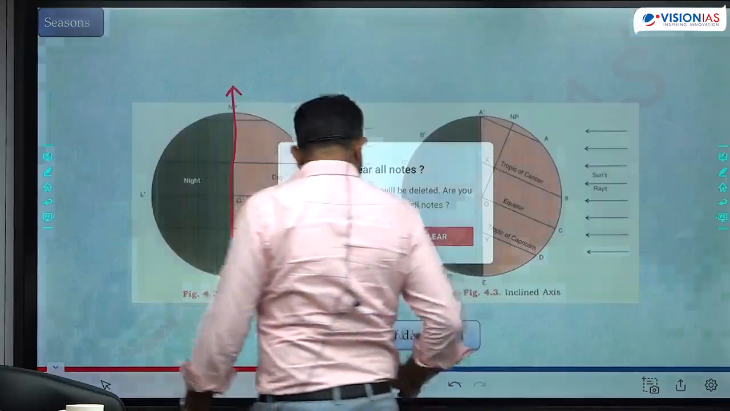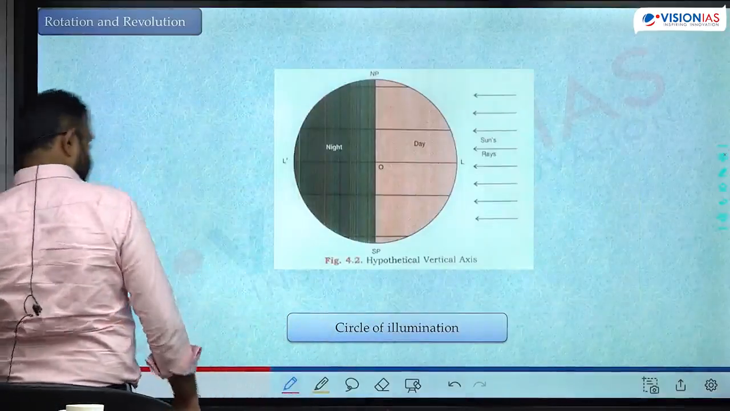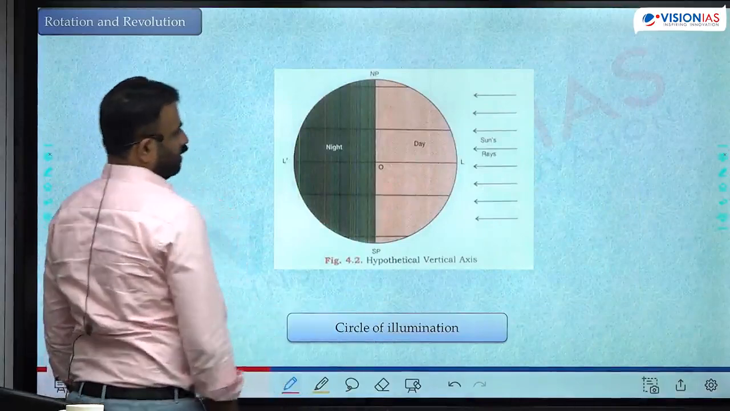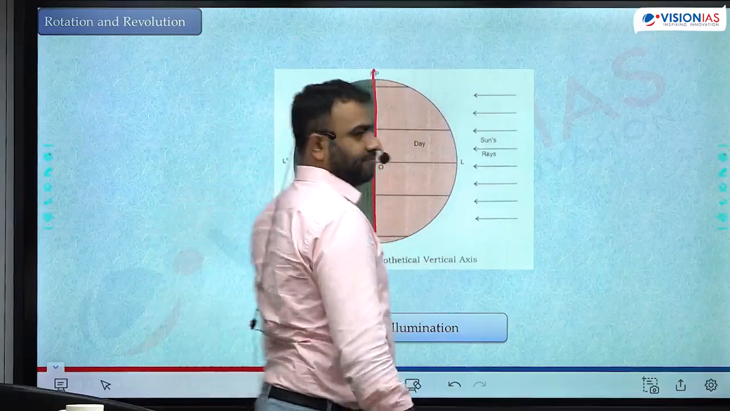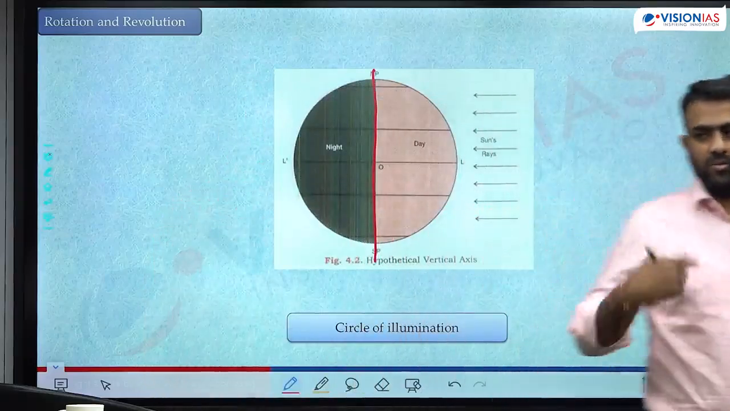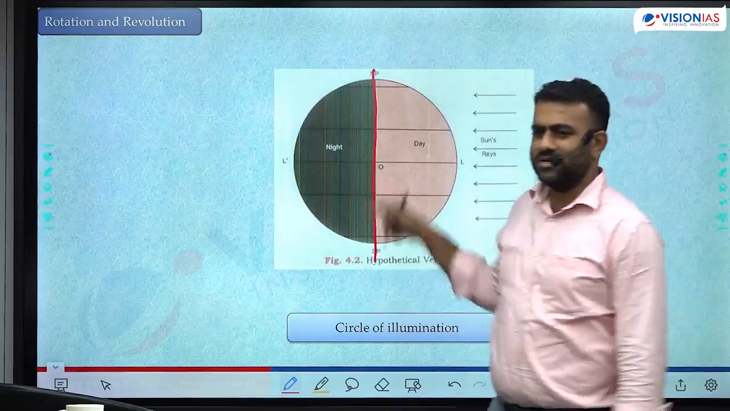Okay, so here there is another phenomenon called the circle of illumination. What is this circle of illumination? The line which divides the regions of day and night. On the globe, the line which divides the regions of day and night is what is called the circle of illumination, because this line becomes a circle, right?